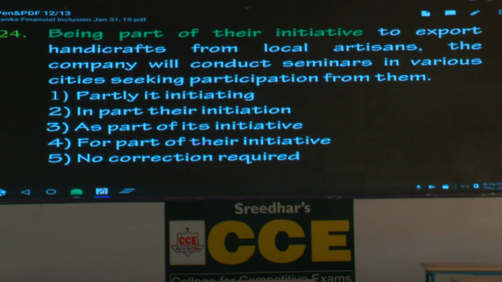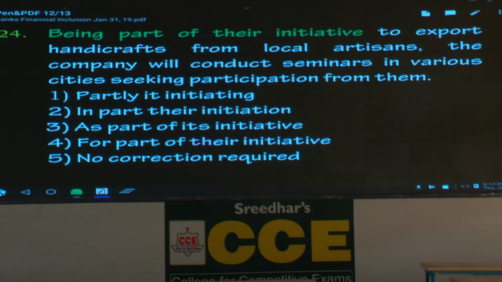Question number 24. Being part of their initiative. What is part of their initiative? Being part of their initiative, it is not clear. At the outset, you have to ask the question, being part of their initiative, is it clear or is it ambiguous? Ambiguous, so it is not right. Mark it wrong. To export handicraft from local artisans.